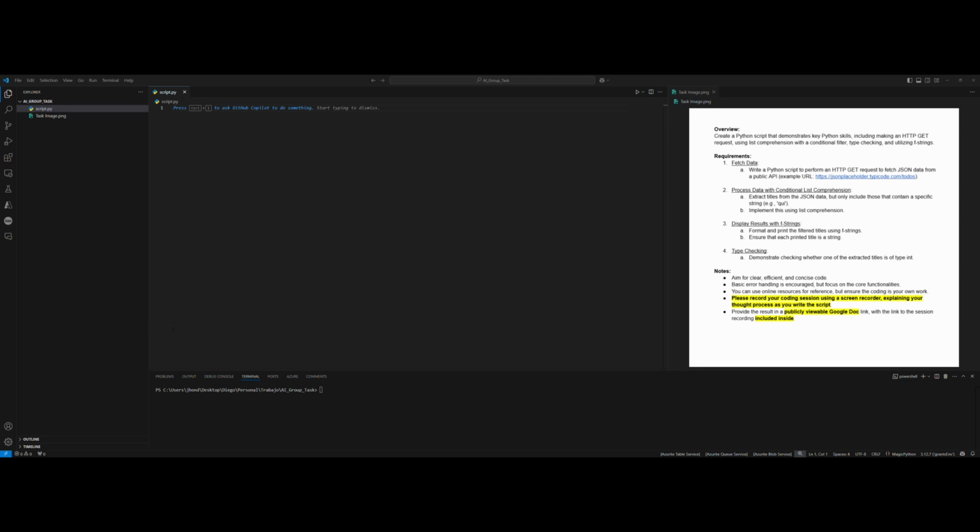So I already analyzed it: there is a list of dictionaries. Each one has its title. Here I don't see any integer as the task suggests, but let's check it with the code. First of all, I have this variable. I already made this to have it.